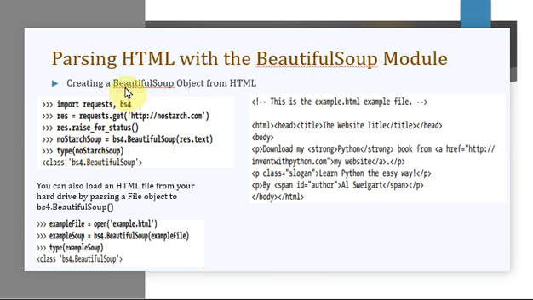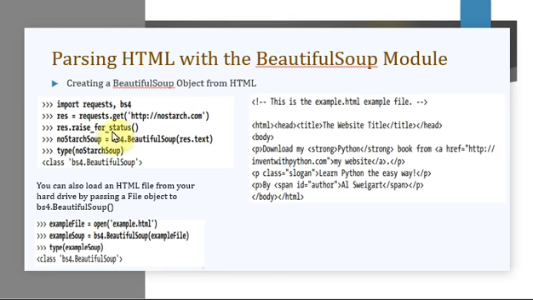So how can you create a Beautiful Soup object? It is this way: you write bs4.BeautifulSoup. When you write like this, the object that is created here, in this case noStarchSoup, is an object that you have created for Beautiful Soup.